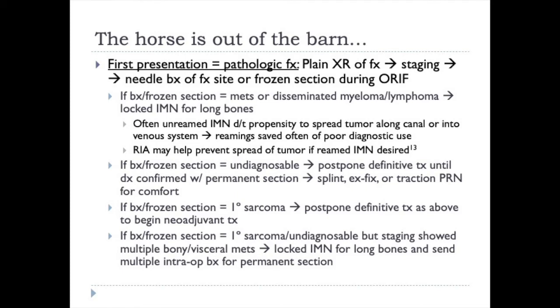If the biopsy or frozen section of the fracture site shows a primary sarcoma, you want to postpone definitive treatment as above to begin neoadjuvant treatment if it's an osteosarcoma or Ewing sarcoma, or to get to an orthopedic oncologist if it's a chondrosarcoma. If biopsy shows a primary sarcoma or is undiagnosable, but staging showed multiple bony and visceral mets, then you can proceed with a locked intramedullary nail for long bones and send multiple intraoperative biopsies for permanent section, just so that you can definitely nail down the diagnosis. However, when the tumor is already that metastatic, we know the prognosis is relatively poor, and we know chemotherapy is going to be the mainstay of treatment here as opposed to surgical resection.